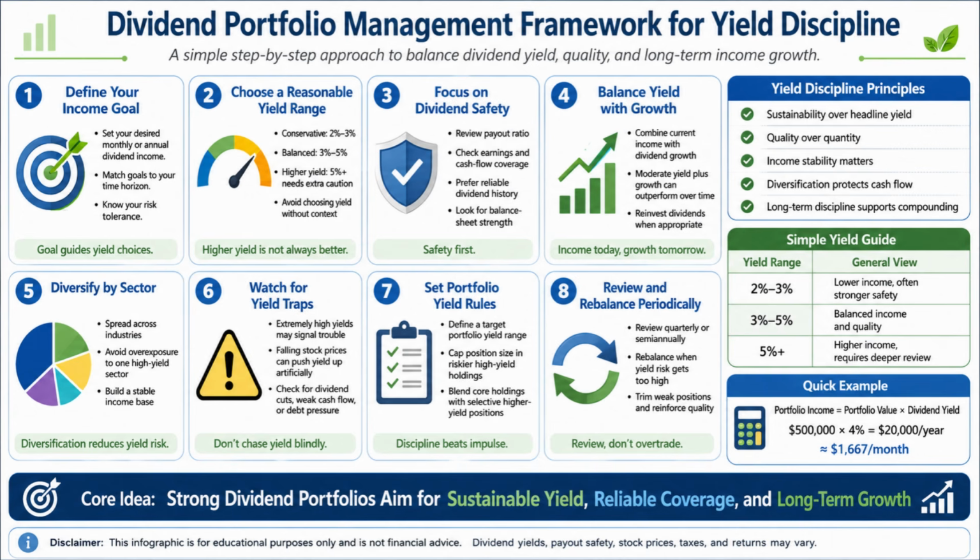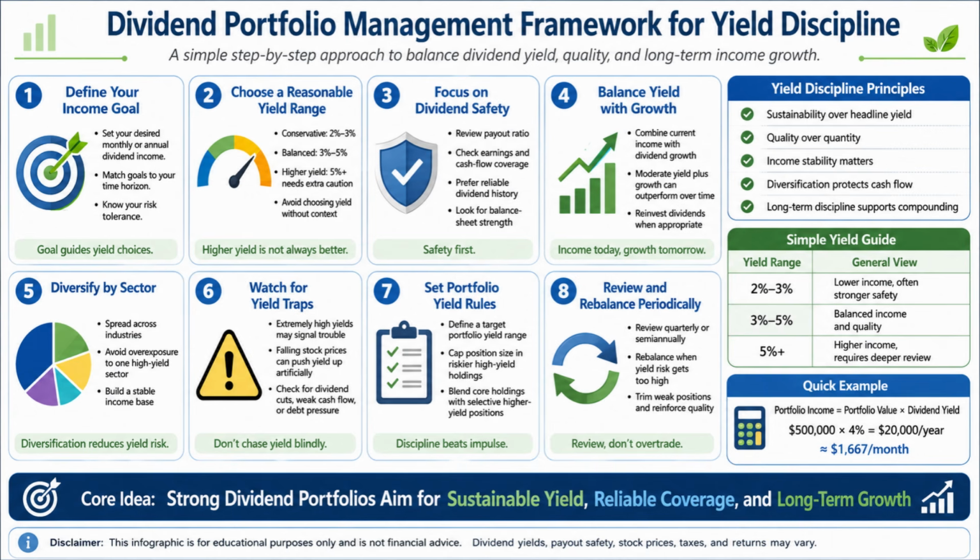In addition, set clear portfolio yield rules. You can define a target portfolio yield range, limit position size in riskier high-yield holdings, and combine core quality holdings with selective higher-yield positions. This helps you stay disciplined and avoid emotional decisions.